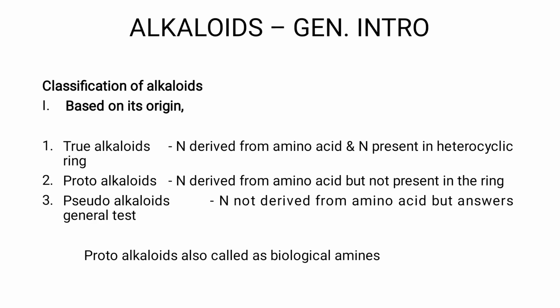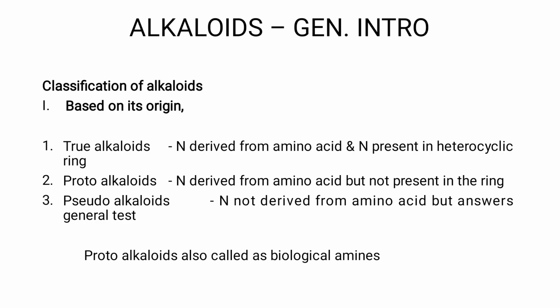Based on that, alkaloids are classified as true alkaloids, proto-alkaloids, and pseudo-alkaloids. In true alkaloids, the nitrogen is obtained from an amino acid and is present inside the ring structure. If the nitrogen is inside the ring and obtained from an amino acid, we term it a true alkaloid.